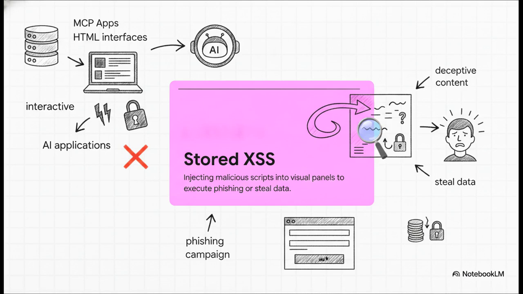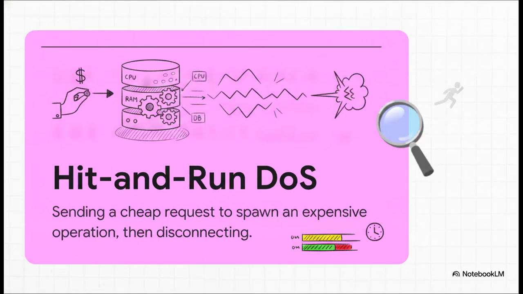Then we've got the new Tasks extension, which is built for long-running, asynchronous work. The thing is, task creation is incredibly cheap for the client, but highly resource-intensive for the server. Akamai warns about what they call hit-and-run denial-of-service attacks. It's essentially like ordering a massive, ridiculously complicated feast at a restaurant and then running out the front door before the bill even arrives. An attacker can send a single, tiny request to spawn a massive database operation and then instantly disconnect. Because the whole thing is asynchronous, the server is just left grinding away through that heavy workload, which can exhaust your infrastructure in a matter of minutes.